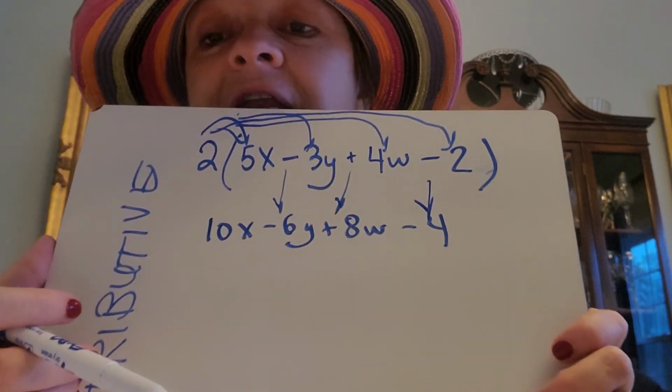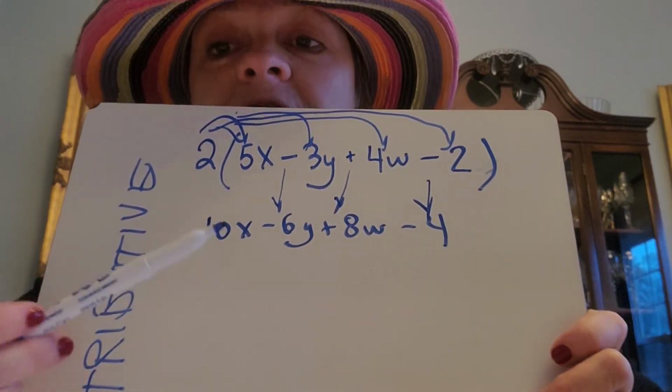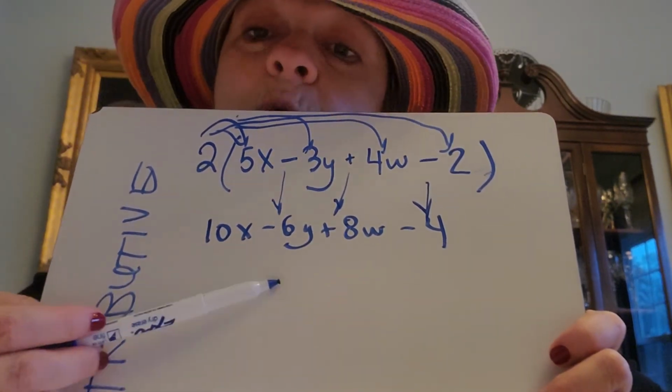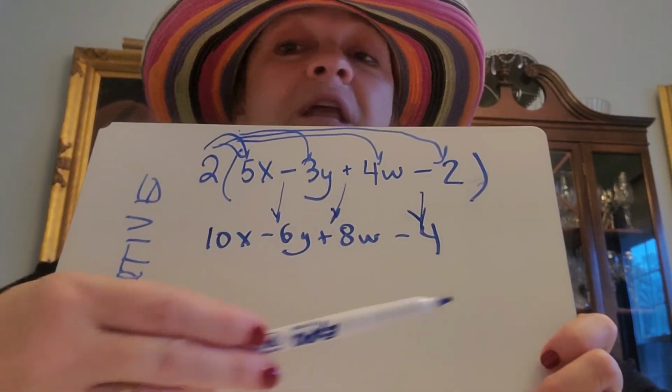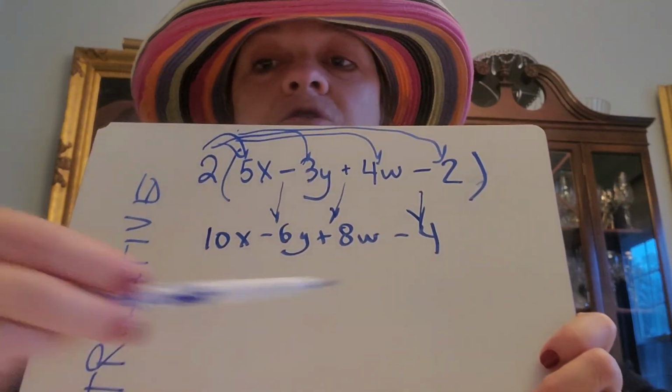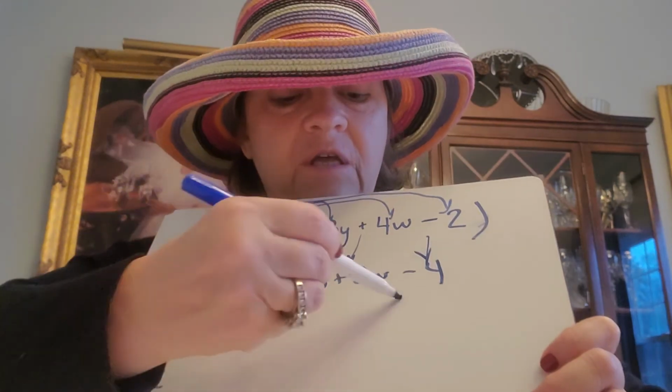Why didn't I combine anything? Because there's no like terms. This one has x's, this one has y's, this one has w's, this one has no variables at all. So you are done. You can't do anything else. This is the final answer. All right? Don't you love algebra? This is really fun, isn't it?